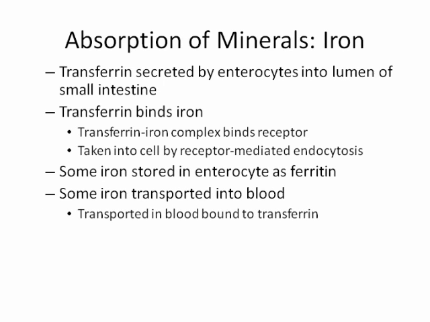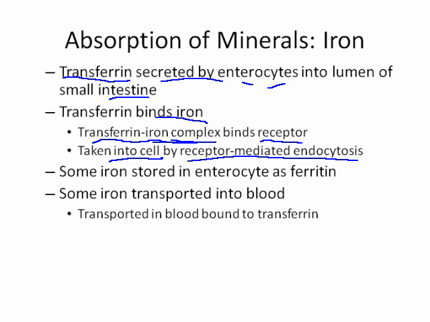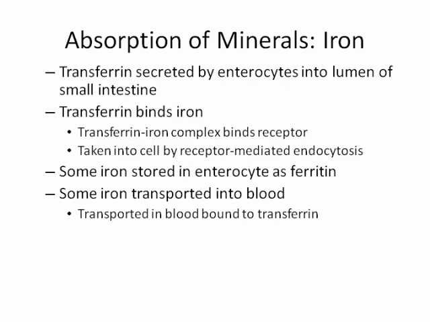Iron, another mineral, is absorbed, again, by a fairly complex process. A protein called transferrin is secreted by enterocytes into the lumen of the small intestine. And it binds iron, forming a complex that then binds to a receptor. This receptor then allows this transferrin iron complex to be taken into a cell by receptor-mediated endocytosis.